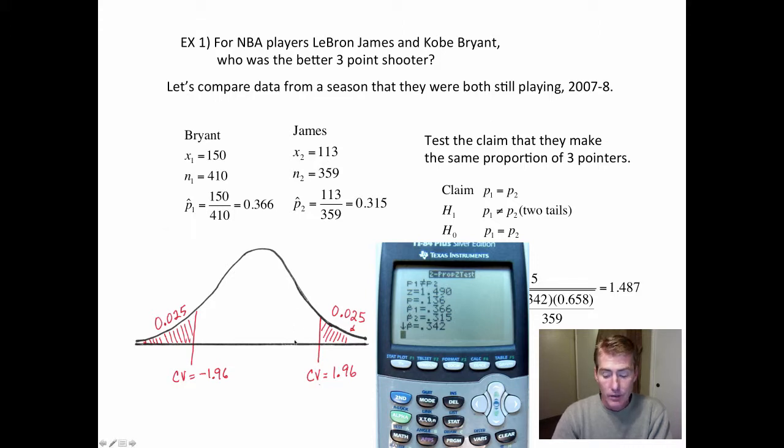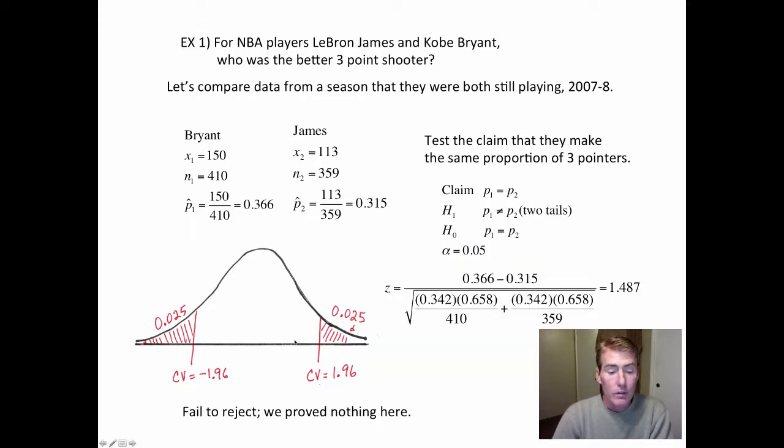So anyway, it lands right here, so it's going to be failed to reject, we proved nothing. Which is sort of surprising to me because I thought 36%, that's about 5% better than James. But based on the number of shots and based on only one season, when these guys play, well, professional players can play 15 to 20 seasons. You base it only on one season, that's not enough to prove that Bryant is better than James in the three-point shot.